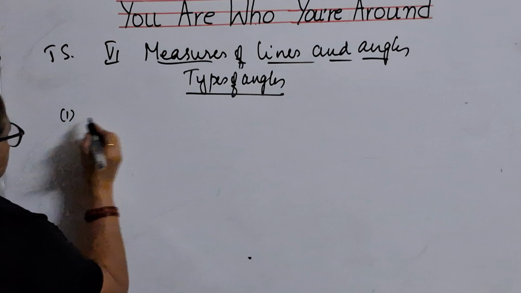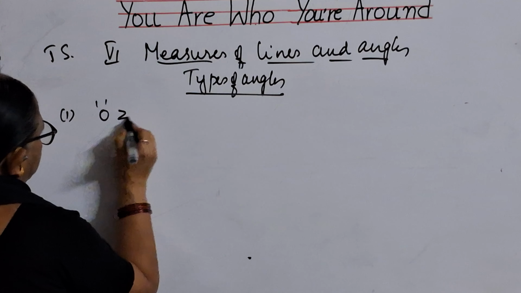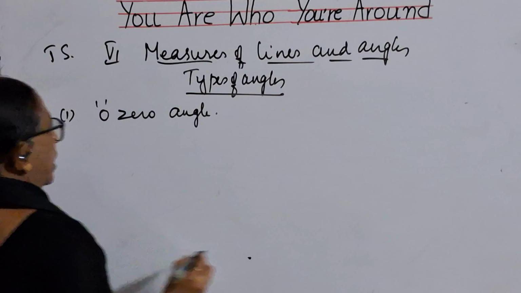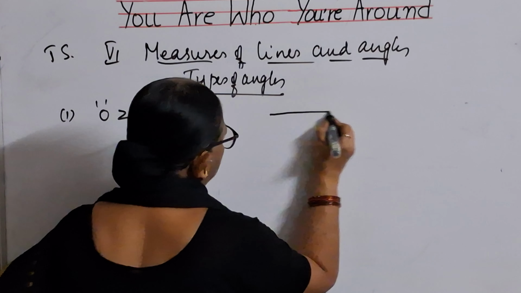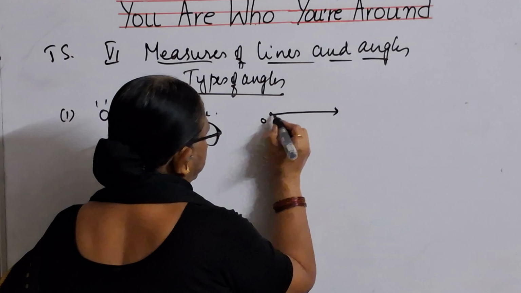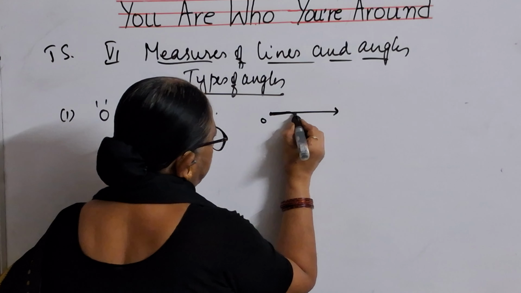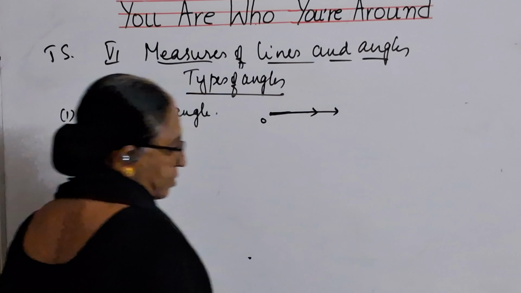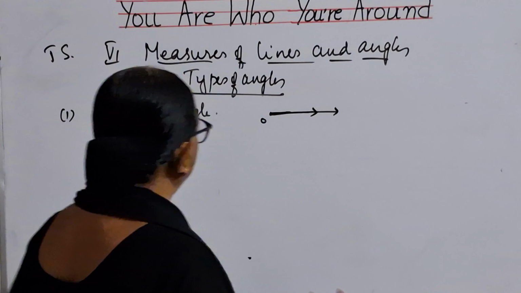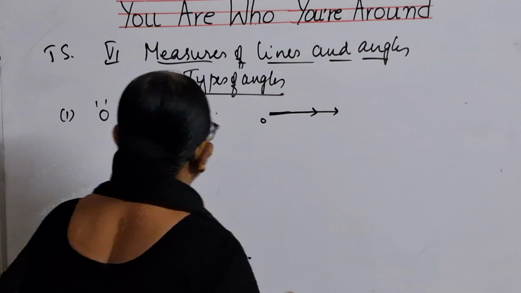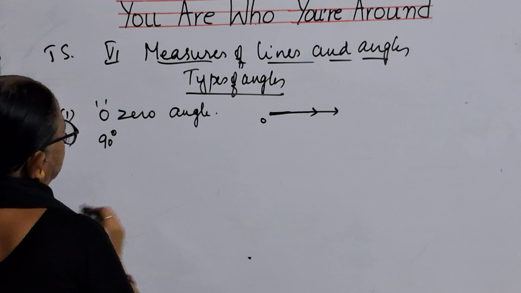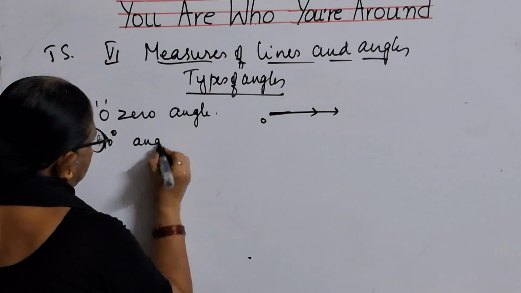The first one is 0 angle. 0 angle means what, children? An angle which will never form. Suppose this is the vertex, you will be getting the two rays like this. That is called 0 angle. That means there is no angle formed here.